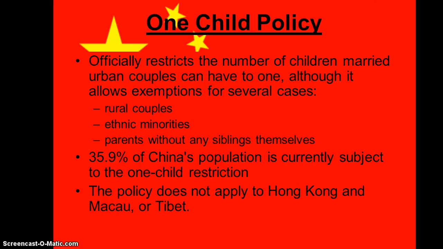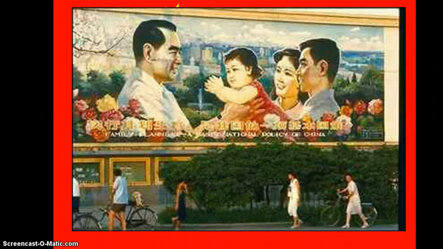Okay, the policy itself restricts the number of children of married urban couples to one child, although there are some exceptions. For example, if you live in the countryside, if you're a rural couple, you may be allowed to have more than one. Some ethnic minority groups are allowed to have more than one child. And if you're a parent without any brothers and sisters yourself, you may be allowed to have more than one child. Okay, so 35.9% of China's population is currently subject to the one-child restriction, which means the others aren't. They can have more than one child. The policy doesn't apply if you live in Hong Kong, Macau or Tibet.